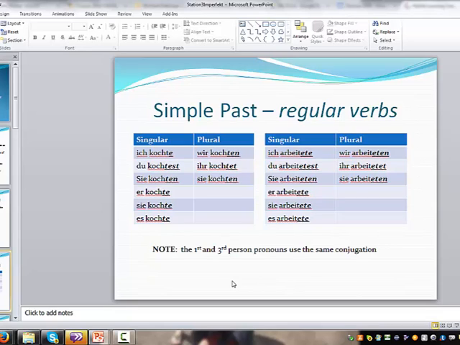And here is a chart for you to look at that shows all the different pronouns and how you'd conjugate all these. Ich kochte, du kochtest, er kochte, sie kochte, es kochte. Wir kochten, ihr kochtet, sie kochten. With arbeiten, it would be ich arbeitete, du arbeitetest, er arbeitete, sie arbeitete, es arbeitete. Wir arbeiteten, ihr arbeitetet, sie arbeiteten. And again, first and third person, meaning ich, and then er, sie, es, match.